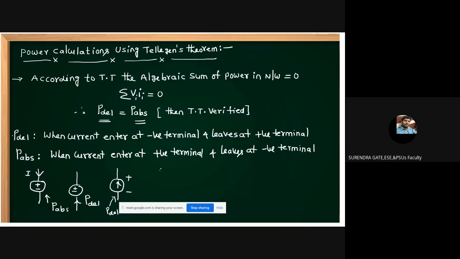But the voltage across this current source is not always plus minus. Sometimes it is also minus plus in the circuit. Based on the circuit, the polarity will change. Do not always expect plus minus only; sometimes it is minus plus also, to satisfy the case.